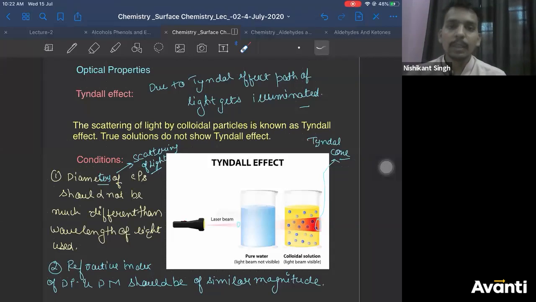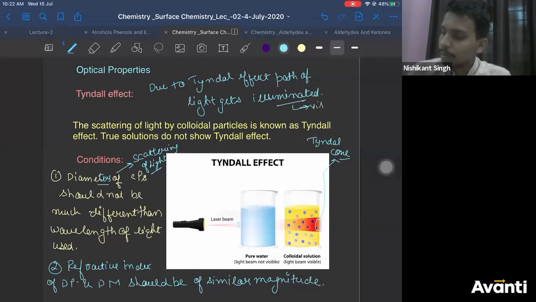Illuminated means visible. The path of light becomes visible. You are sitting in a dark room with one hole. Sunlight comes from it, and you can see the dust particles in the light. So the light becomes visible to you. That happens by the Tyndall effect.